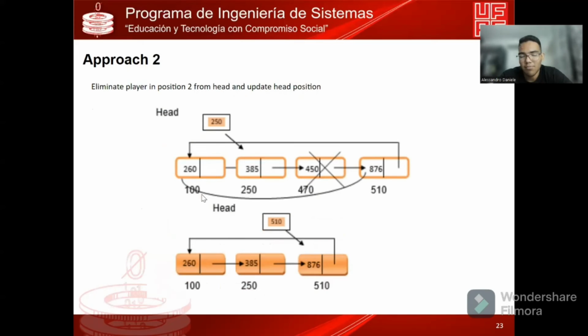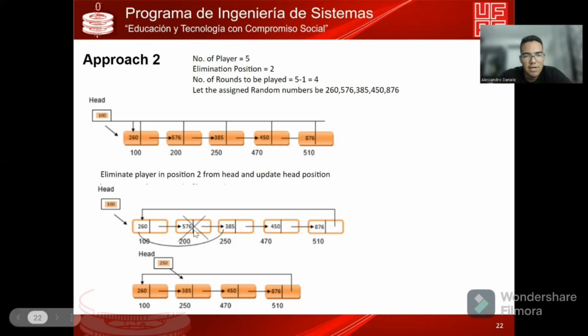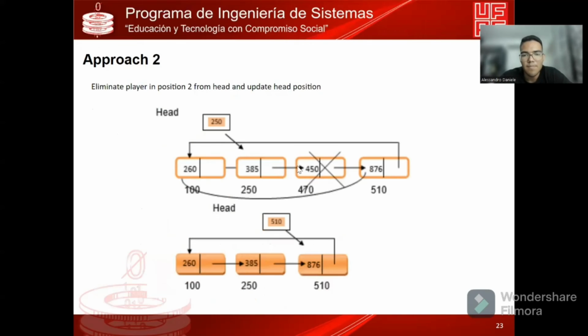And the important thing about deleting the player is that we need to stay in the position. In this case, we're going to stay in this position, and in the next round, we're going to delete 1, 2, this player, player 450. In this picture, we see the situation, and we correct the connection.